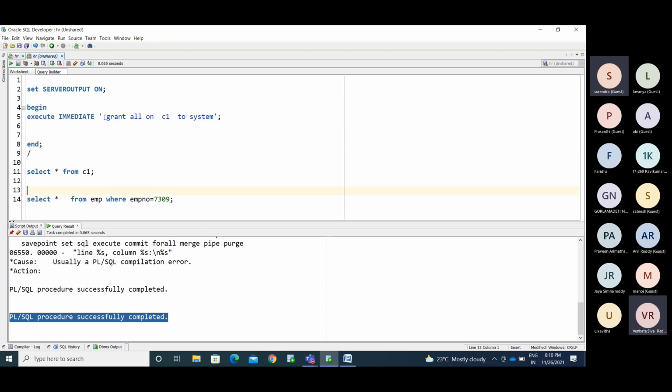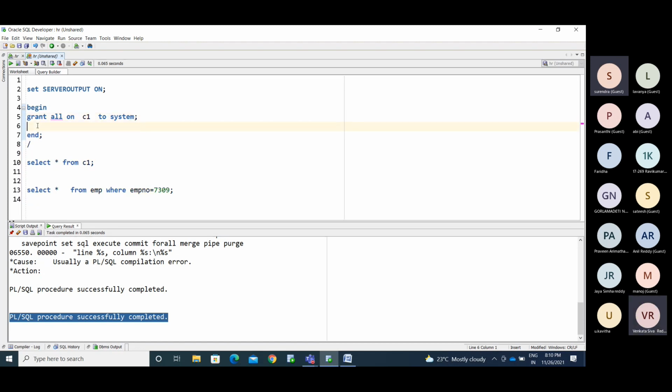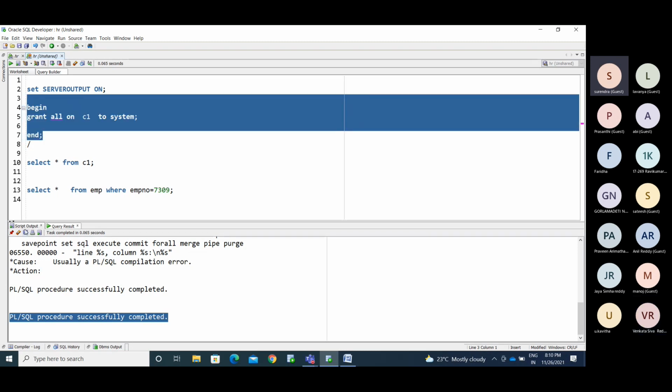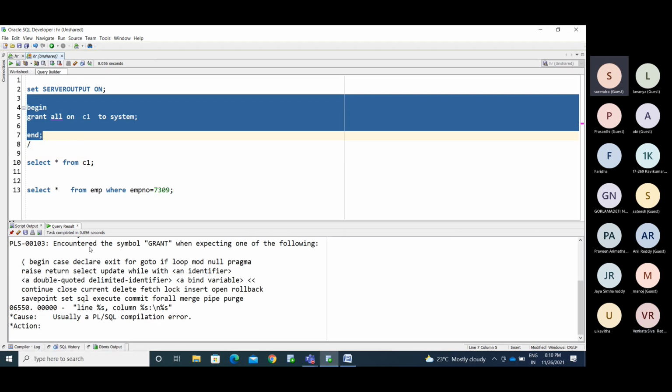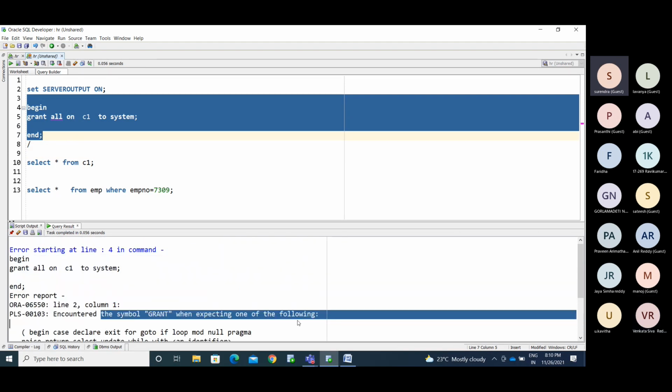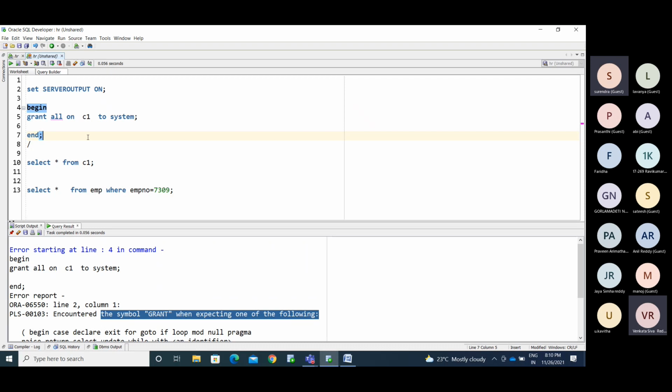If I remove this execute immediate statement, we'll get the error again. You cannot directly use the create command, grant command, or the DDL commands and data control language commands. If you want to use them, we need the dynamic SQL concept.